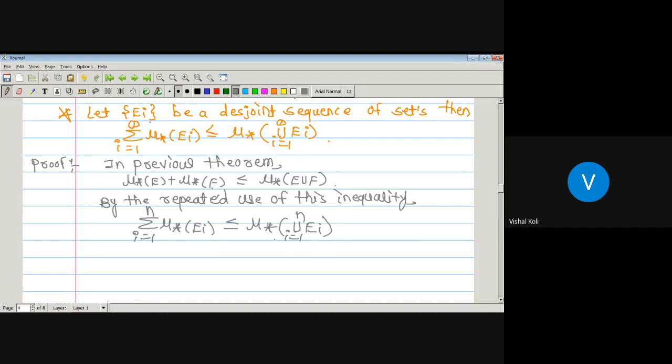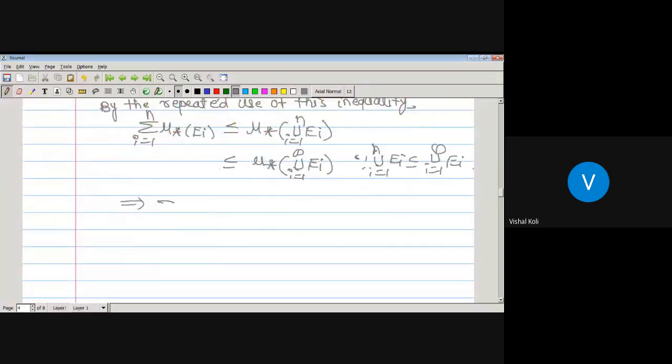But we know that union over i running from 1 to n Ei is a subset of union over i running from 1 to infinity Ei, which implies this will be less than or equal to inner measure of union over i running from 1 to infinity Ei. Since union over i running from 1 to n Ei is a subset of union over i running from 1 to infinity Ei, here we get summation over i running from 1 to n inner measure of Ei is less than or equal to inner measure of union over i running from 1 to infinity Ei.